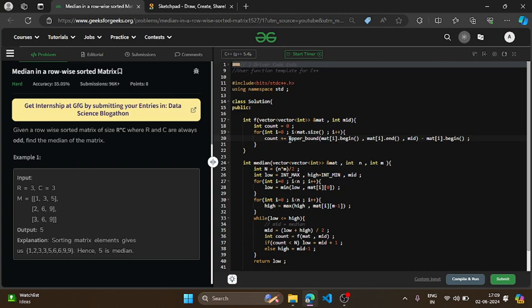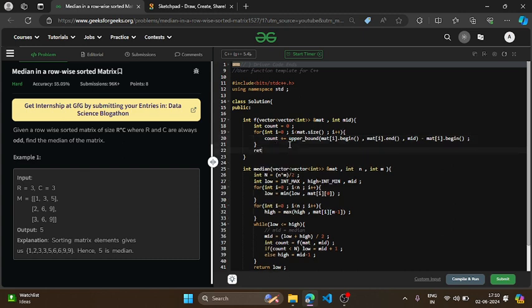So if the number which is just greater than my mid is at index, suppose 4, then I can say there are 4 elements which are less than or equal to mid, right? So yeah, here I'm getting the total number of elements and I will simply return count.